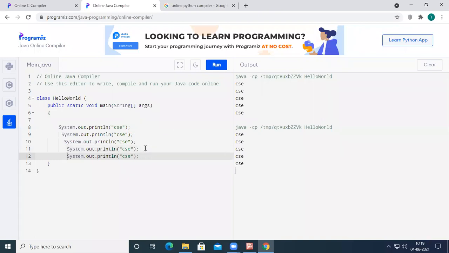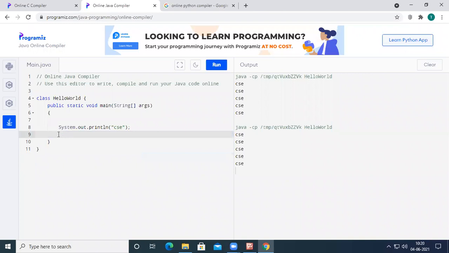So if I write the system.out.println statement for 5 times, then CSC will be printed on the output screen for 5 times. But if I want to print the CSC for 5,000 times, and I write the same system.out.println statement for 5,000 times, it will waste my space, it will waste my time, right? So now if I want to print the CSC for 5 times without repeating the statement, I need to go for while loop or do while loop or for loop, where while, do while and for are supported in Java also.